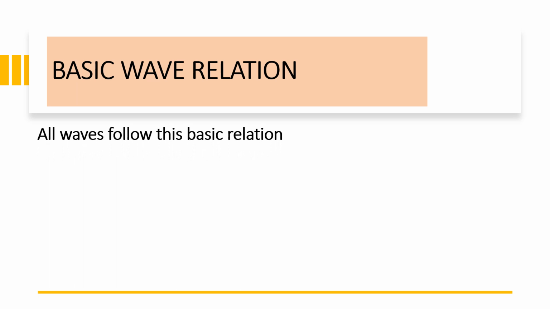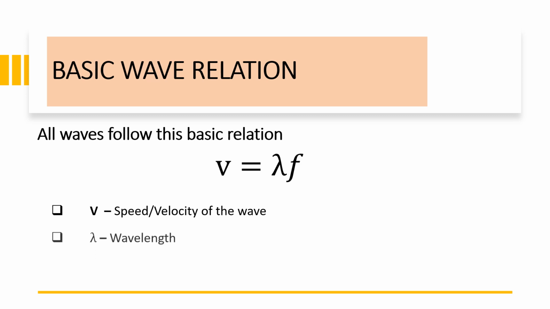Basic wave relation always follows this basic relation, and that is v is equal to lambda multiplied by the frequency. Where v is the speed or velocity, and lambda is the wavelength, yung parang baliktad na Y. So, that is lambda. And we have f for the frequency. I've already discussed wavelength and frequency during our past lesson.